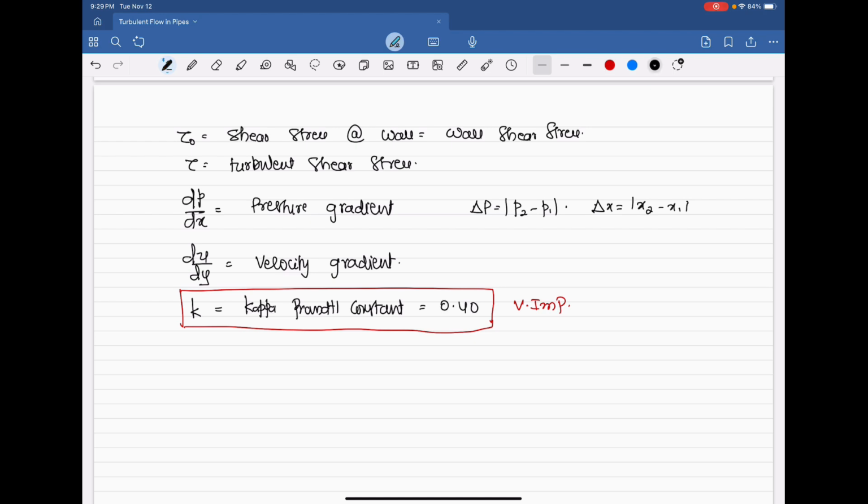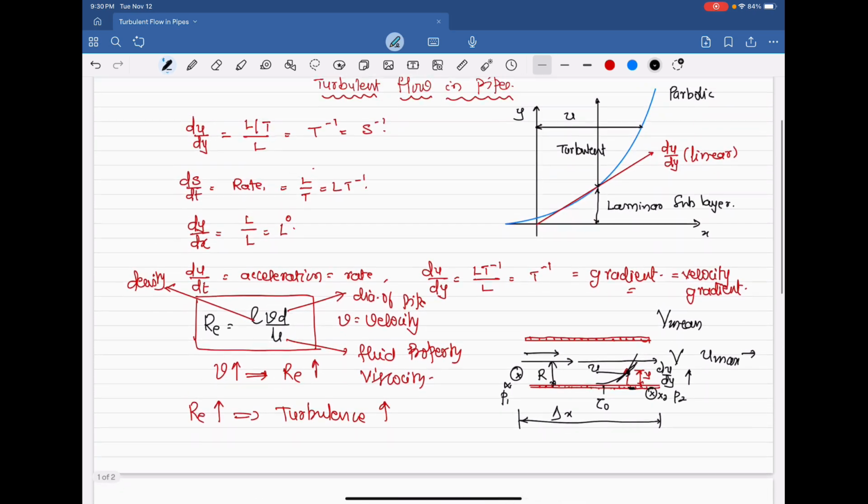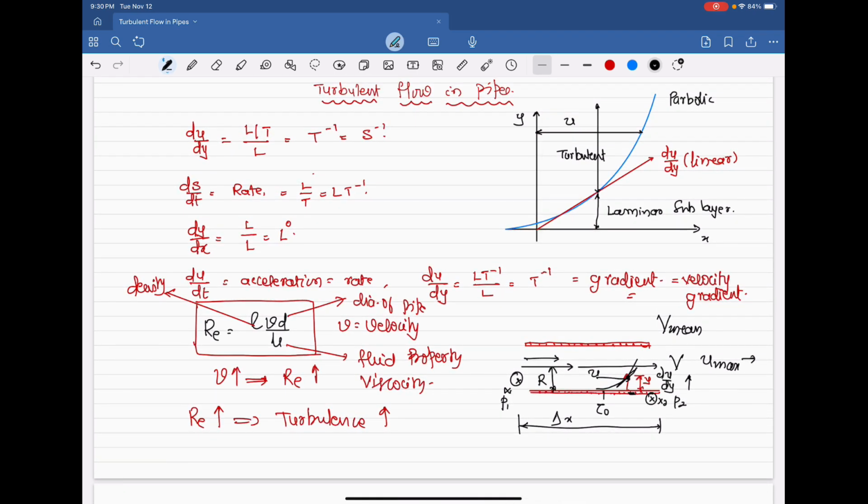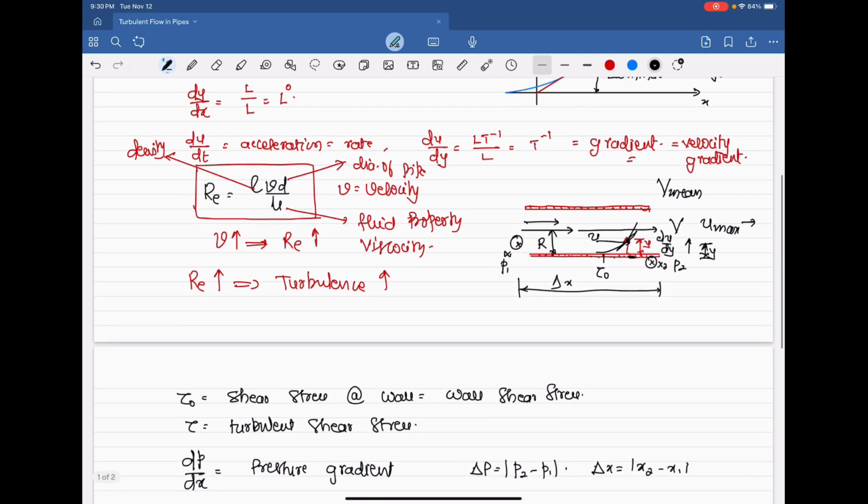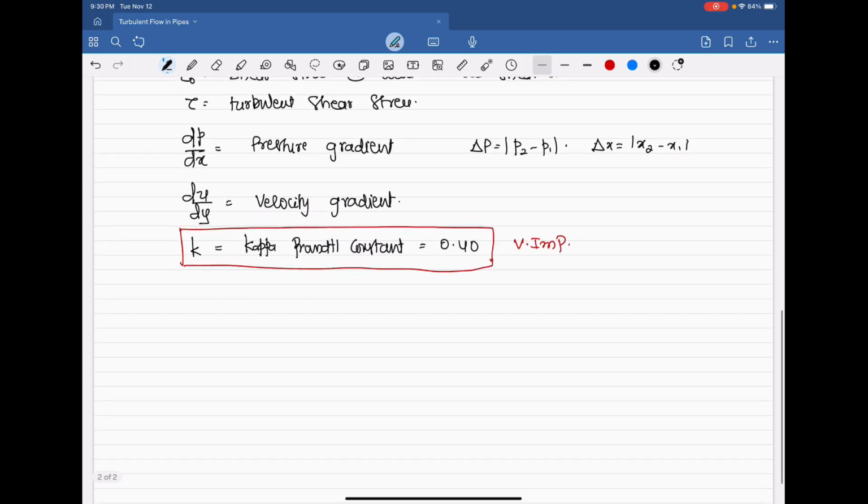for example, y is the distance from the wall. Don't get confused. Wall means a vertical wall in your house or in your rooms. Here, wall is the edge of the pipeline, as I told you, the inner edge of the pipeline. The distance from the wall. Let us see the previous diagram. This is y. This distance is y. The distance from the wall, please remember, distance from center of the pipeline is different, distance from wall is different, distance from wall is y. Please make it very, very clear. Y is distance from wall. Let y be equal to distance from wall.